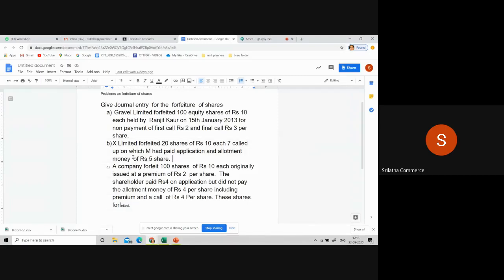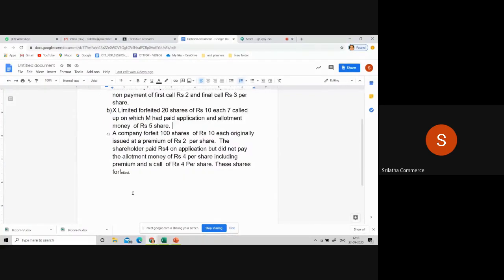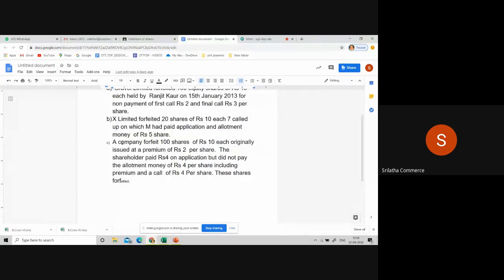Now see the next one. So this entry is over. It is just asking us to write the forfeiture entry, so we are going to pass only one entry for the forfeiture. Next problem is the third one. A company forfeits 100 shares of 10 each, originally issued at a premium of 2 per share. So tell me, from the shareholders, what is the amount we have to receive?